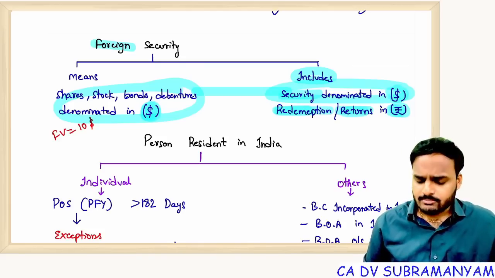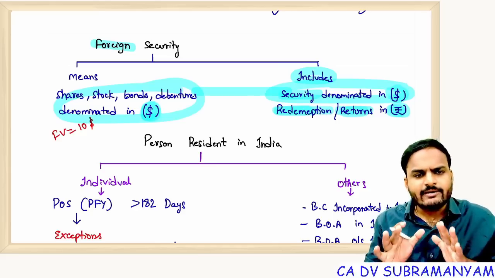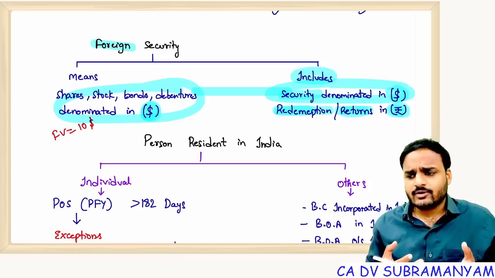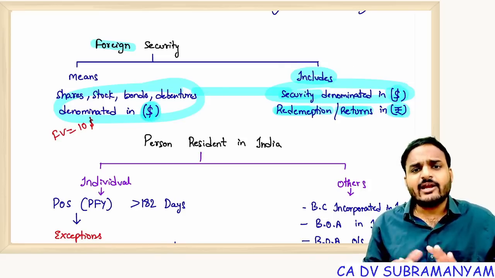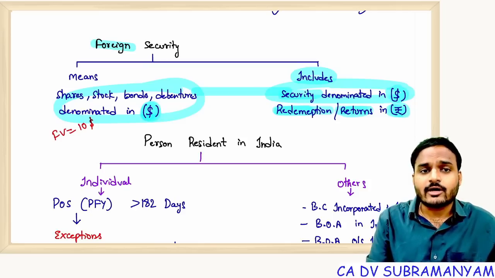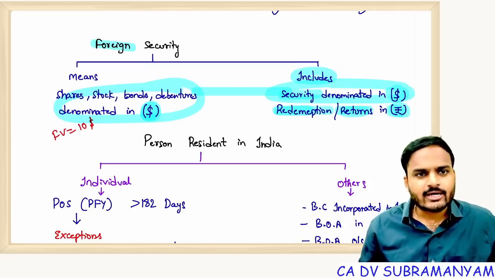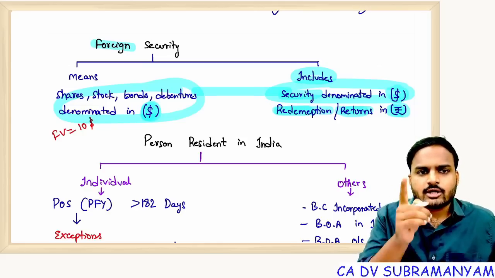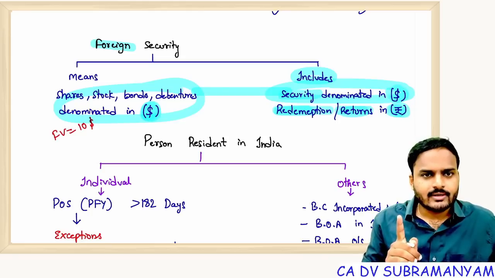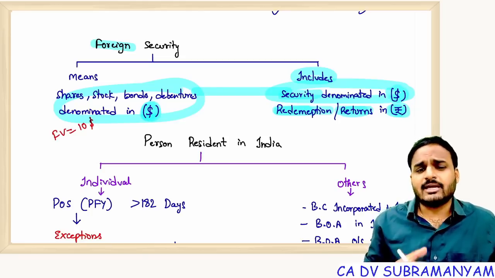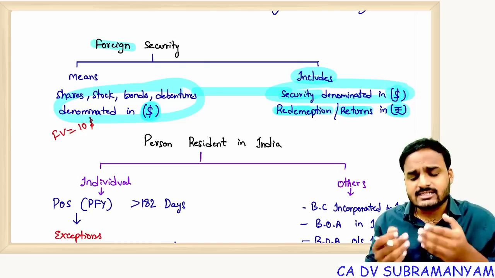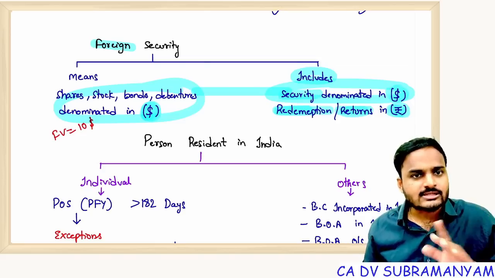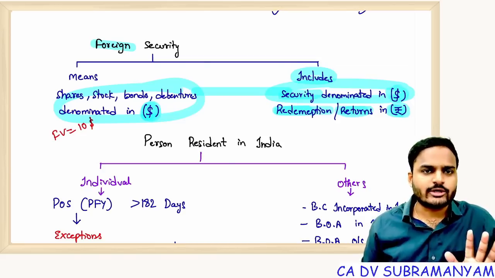Redemption or returns by way of dividends or interest may be paid in rupees, but if the security is denominated in foreign currency, it becomes foreign security. So the important condition is that the security should be denominated in foreign currency, whereas redemption or returns may be in foreign or Indian currency. If a security is denominated in rupees, it is not foreign security; it is Indian, domestic security.